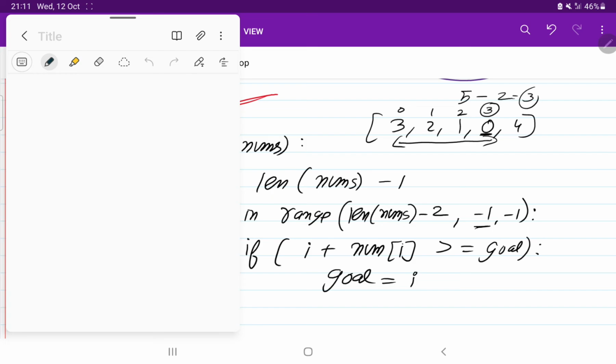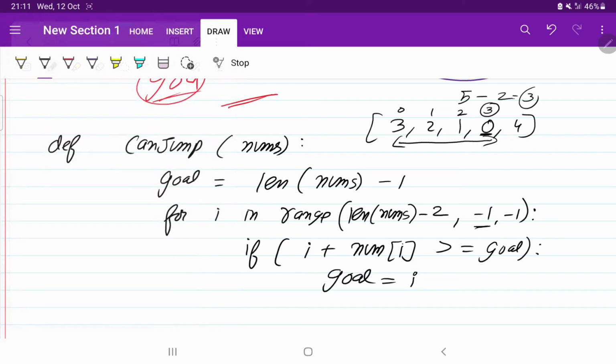Let us take the example, it will be a bit easier to understand what I have written in this line. So initially i was here. What is the value of i? The value of i is 3. nums[i] value is 0. So 3 plus 0 will be 3. So is 3 plus 0 greater than or equal to 4? Because our goal was at the last position and goal value is 4.